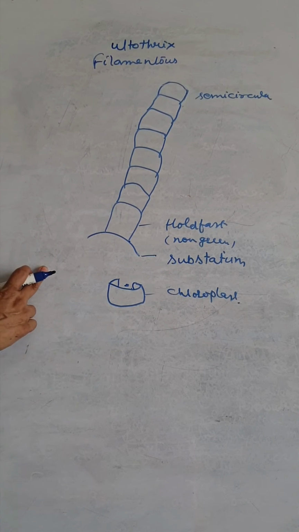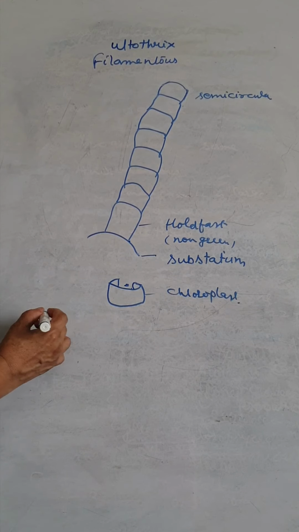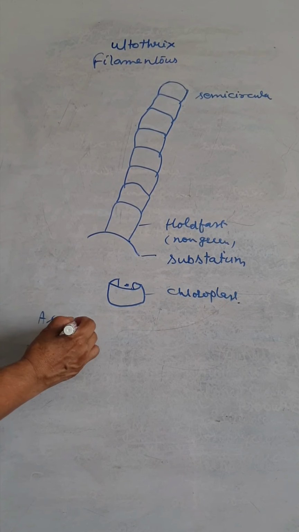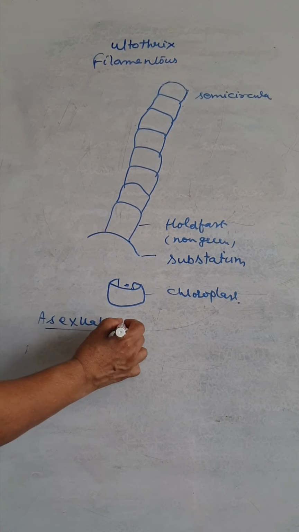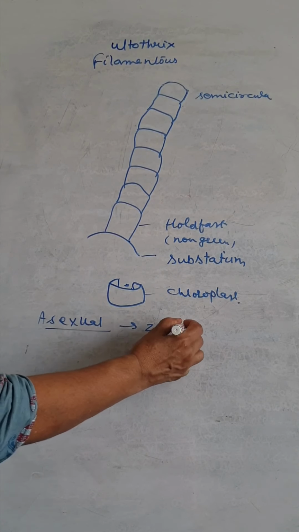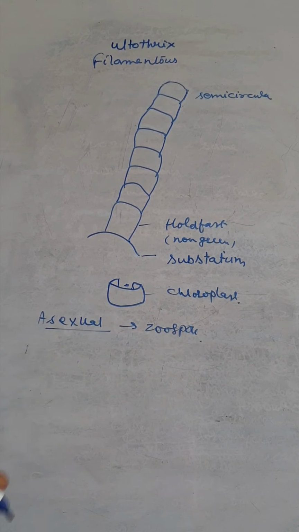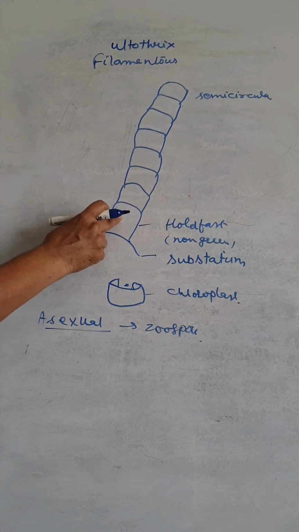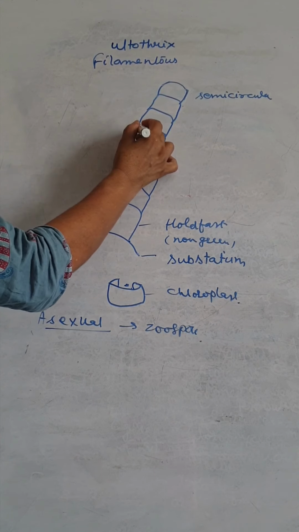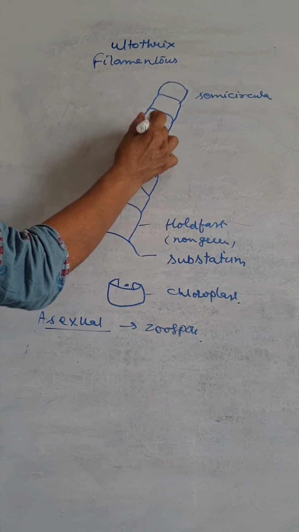The asexual reproduction is by zoospore formation. Any cell of the Ulothrix becomes enlarged.